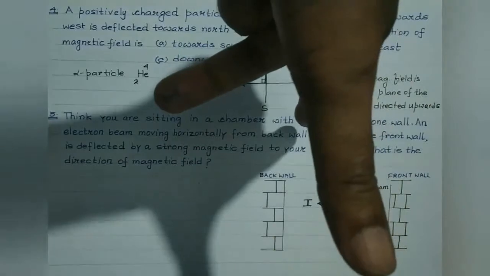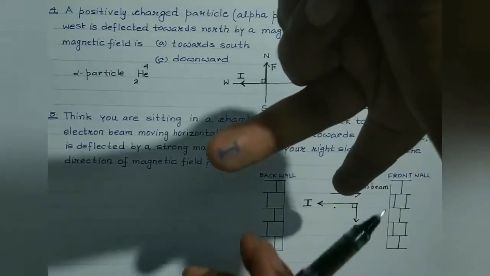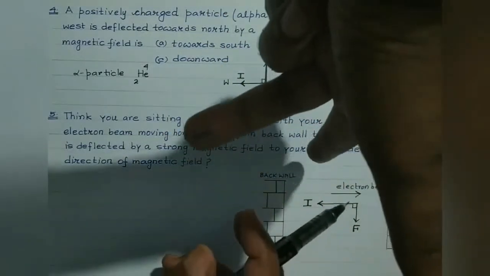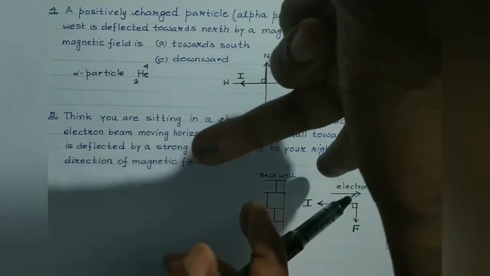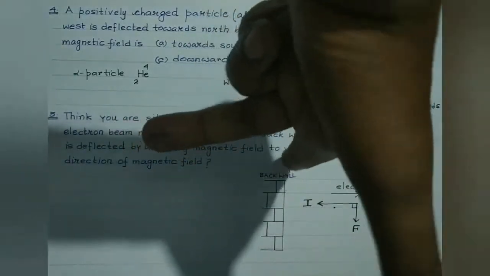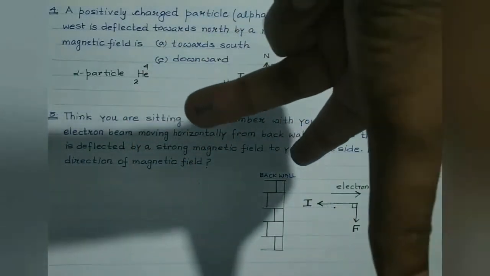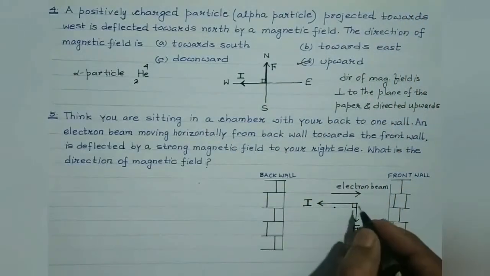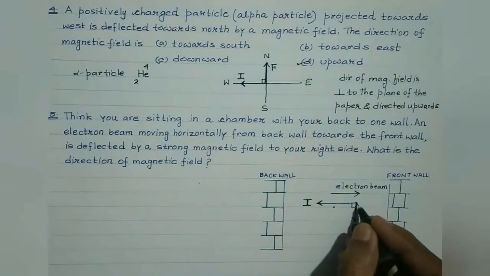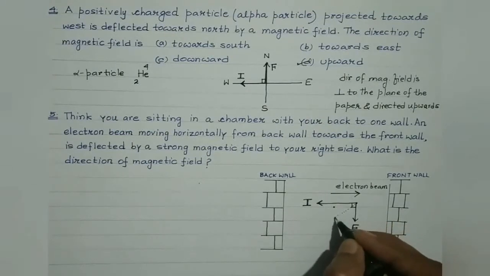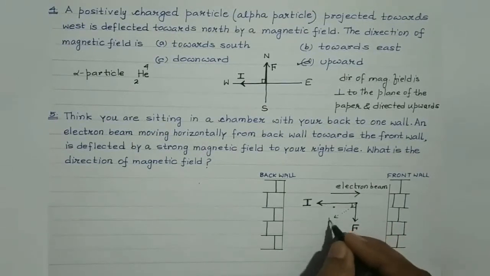This is the force acting towards my right. The thumb represents the force. So what about the forefinger, which represents magnetic field? It is directed in the downward direction, isn't it? So the direction of the magnetic field over here would be, let me represent it by this.